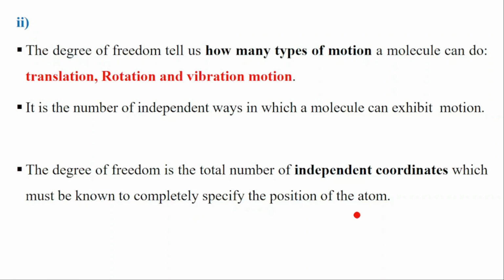Degree of freedom is a number of ways an atom can move. It's how many types of motion an atom can do. It's also equal to the number of independent coordinates that you can use to locate the molecule.